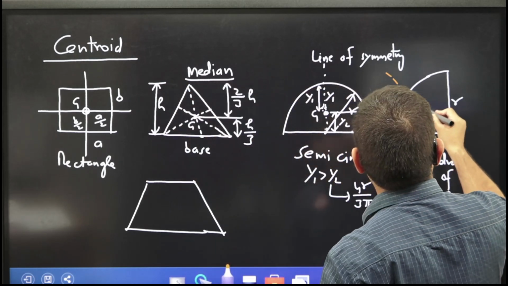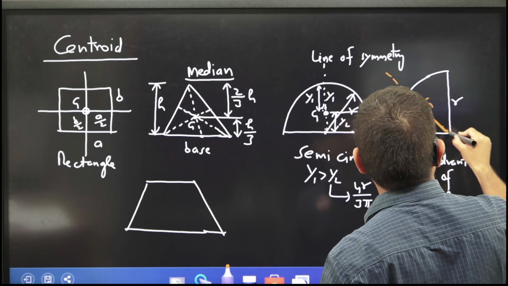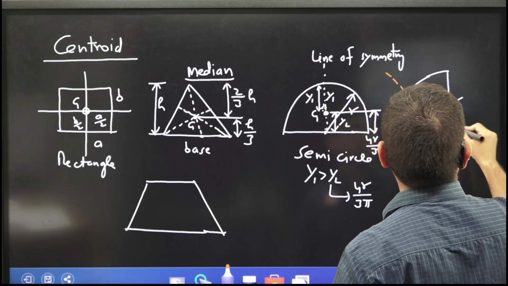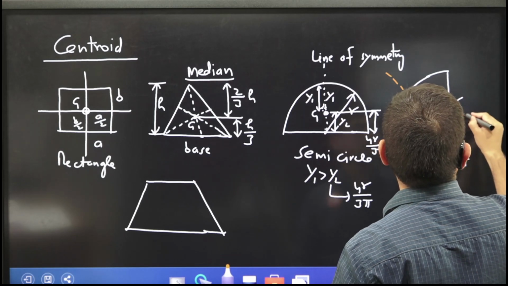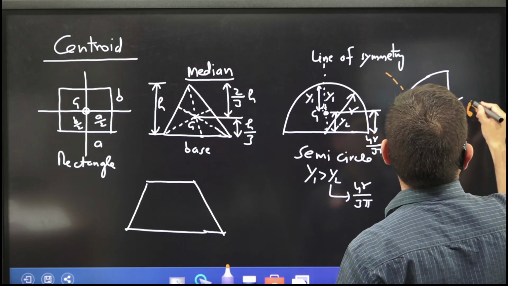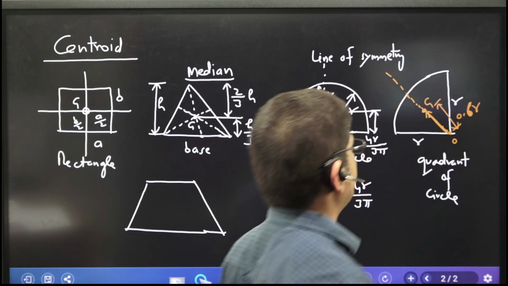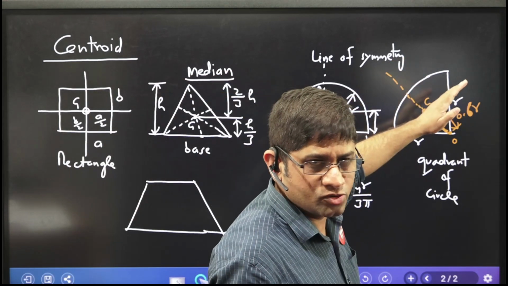So this is the centroid. And you know how much this distance is? From the centroid to here, this distance is 0.6 r. So that is the value of the centroid. Again the same concept: more area is distributed this side, from the diagram also it is clear.